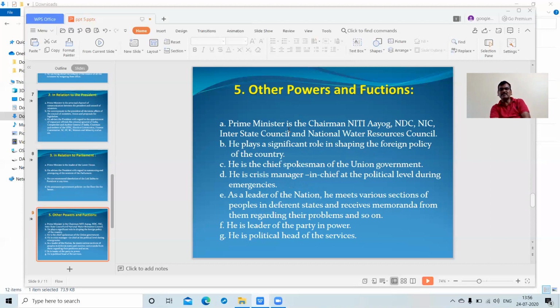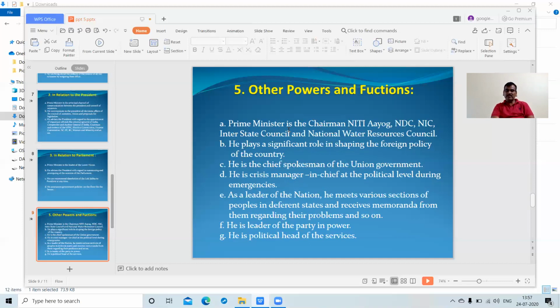Suppose the Prime Minister is the chairman of Niti Aayog. Niti Aayog was constituted very recently. Before the Niti Aayog was the Planning Commission of India. The Planning Commission of India was established during the first government headed by Jawaharlal Nehru, in the year 1950, March 15.